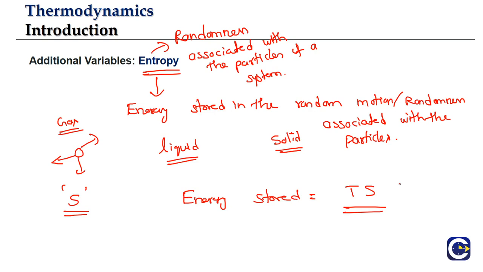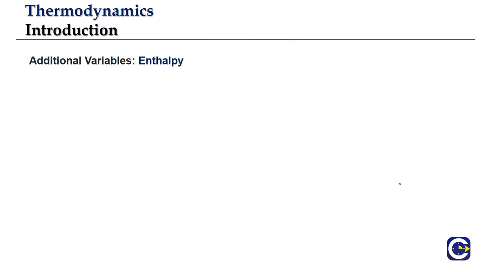So the second variable we are talking about is entropy. We'll discuss the relations between entropy and the other variables in further parts of the chapter. But here we just need to understand that there is a physical quantity called entropy.